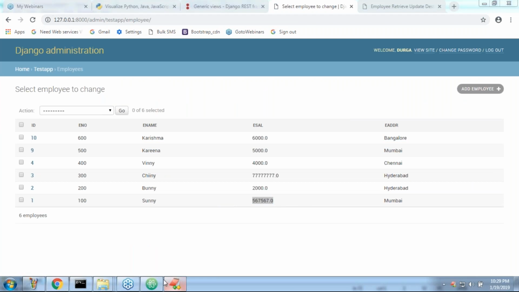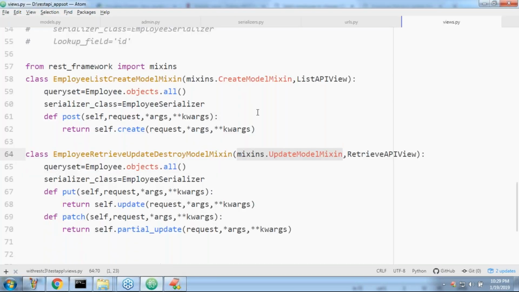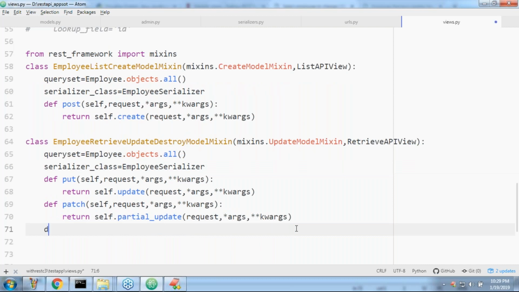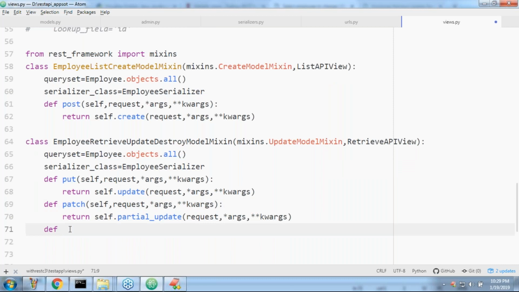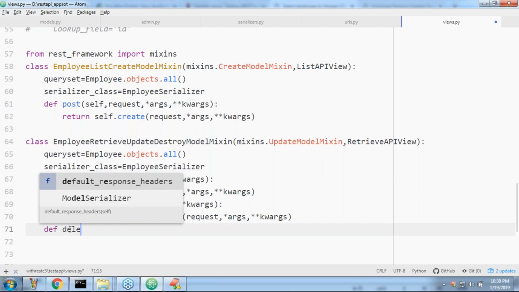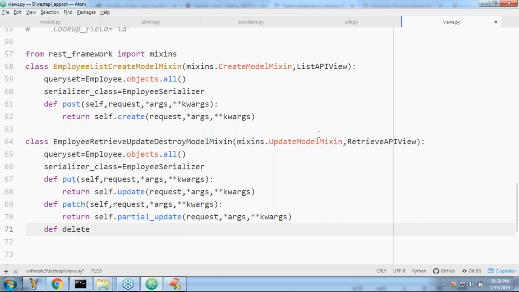Perfectly it's working, sir. Now my next requirement is, observe, sir, not only put and patch, one more functionality I want to take. What is the method? Which HTTP method do we have to implement, sir? What is the remaining method? Delete, not destroy, delete. Sir, one small thing, don't get confused.